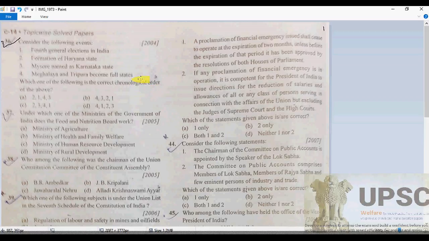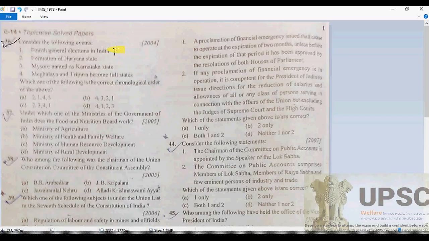Here, the fourth general election: as we know, the fourth general election was in March 1967.